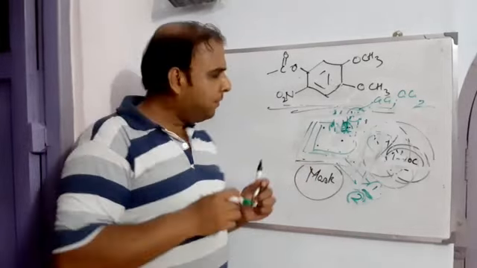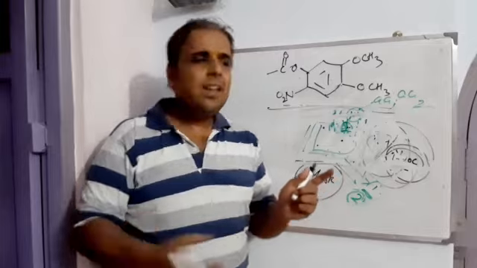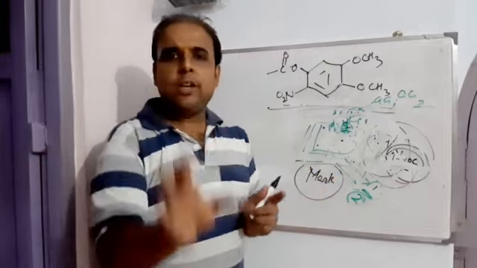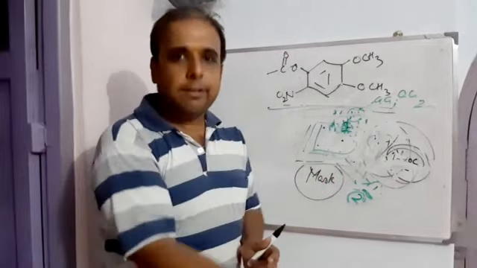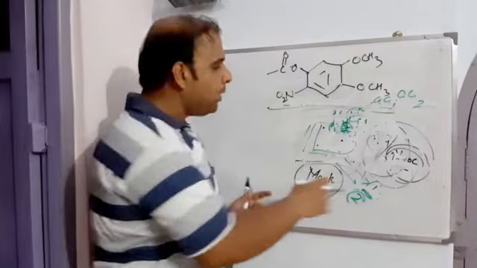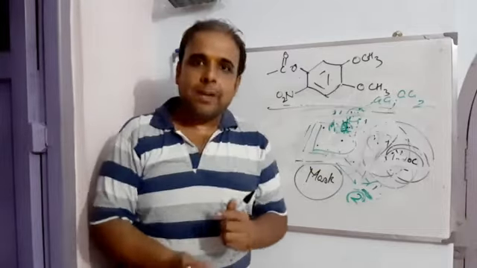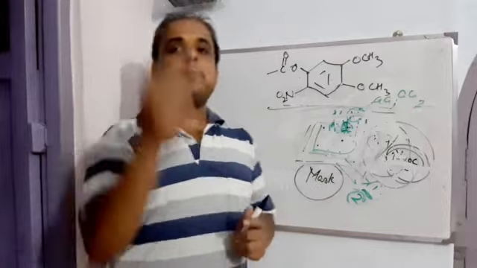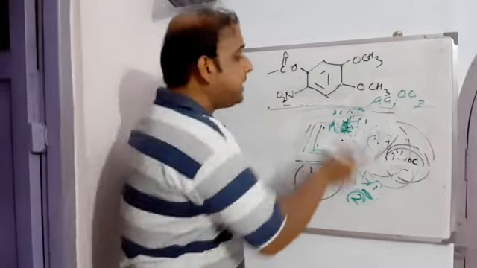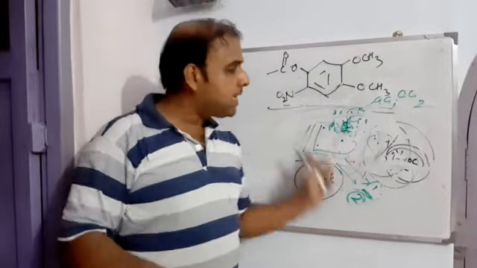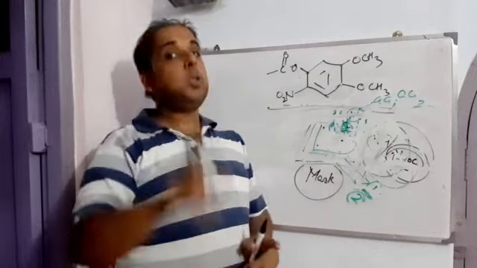Suppose we have 80 compounds, and out of that 80, 40 are fluorescing. With that, you can make a general conclusion that 40 are active, but you never know which one is more active. For that, you have to take the help of fluorescence microscopy, where the intensity of the fluorescence will tell you which of these 40 active compounds is most promising.